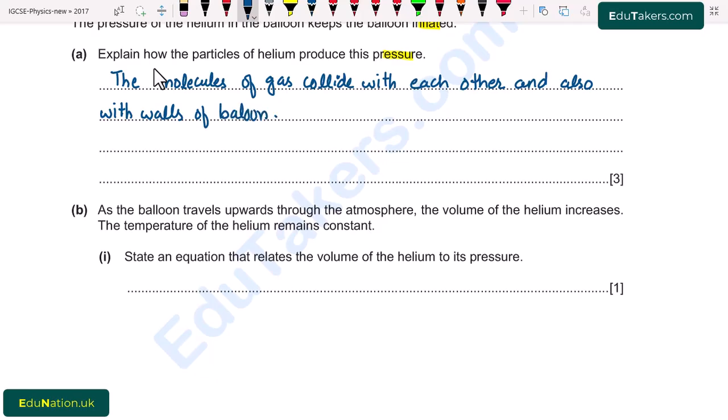As a result, they change direction. So there will be the change in momentum.